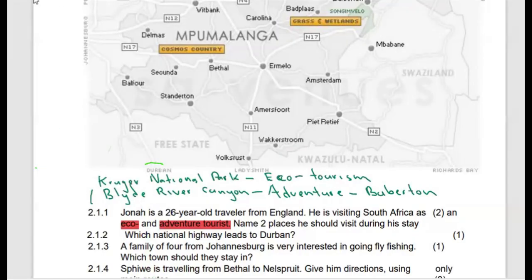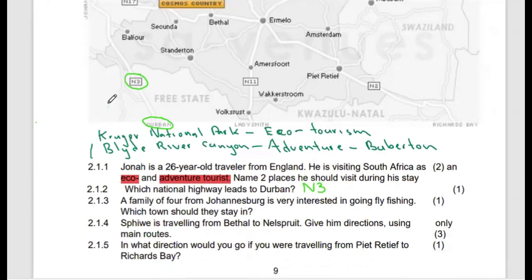This is where we find Durban. Then the question reads, which national highway leads to Durban? So if you can see, the N3 is the national highway which leads to Durban. National Route 3 is the national route which leads to Durban.